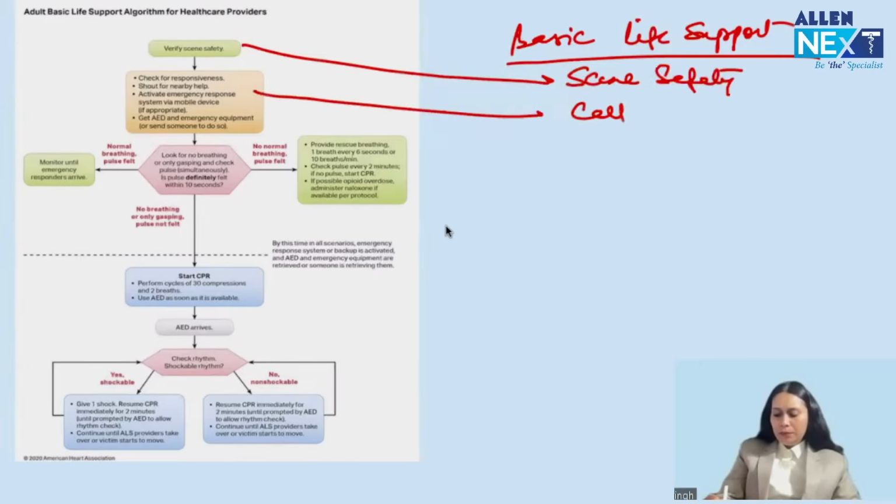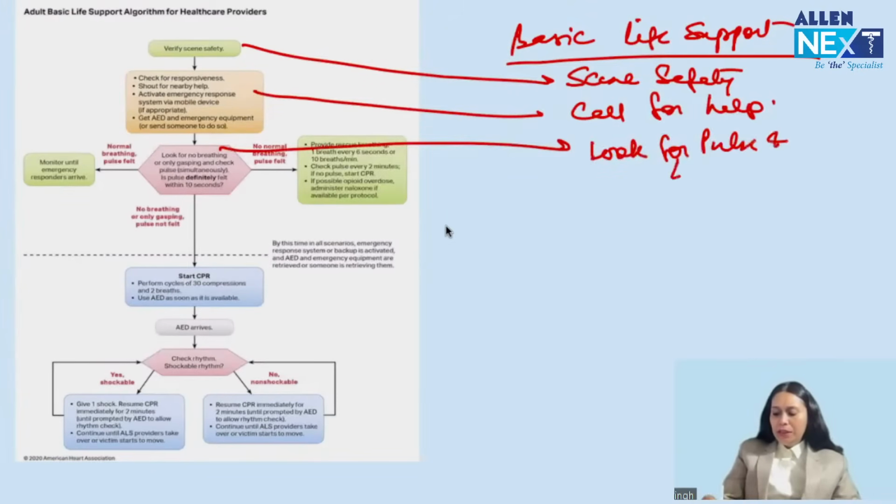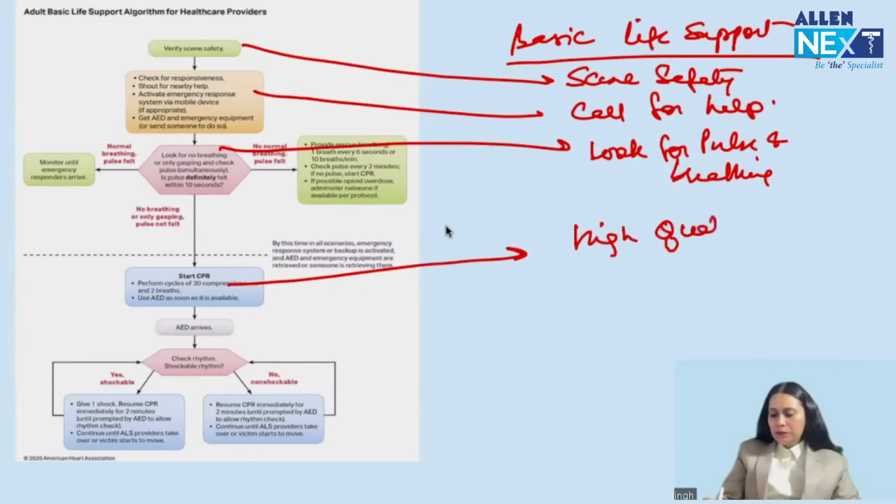Call for help. Third is look for pulse and breathing. No pulse, no breathing. Start high quality chest compression. High quality chest compression, right? Start high quality chest compression.